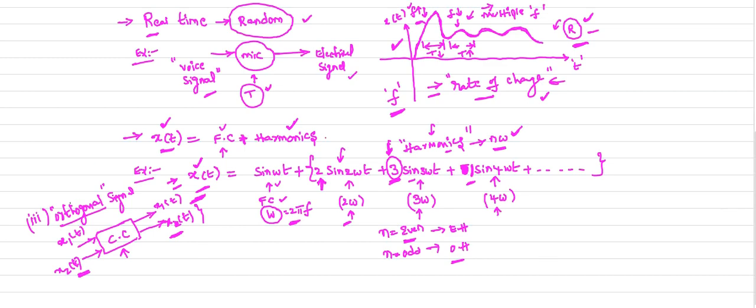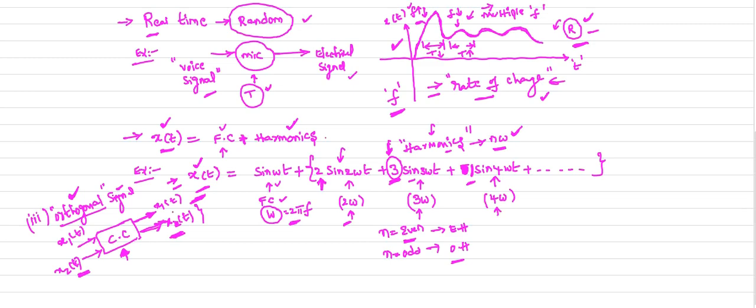So this is the definition of orthogonality in the case of signals. What does orthogonality mean? When we pass two or more signals through a common channel, at the receiving end, if we get the same signals, that means there is no overlap of the signals when passing through the communication channel.